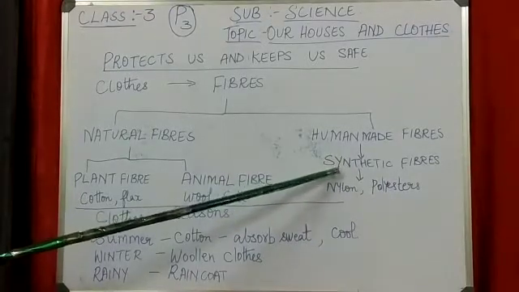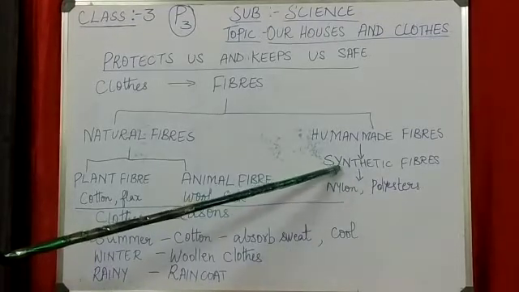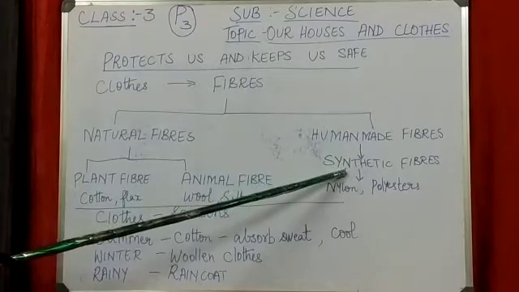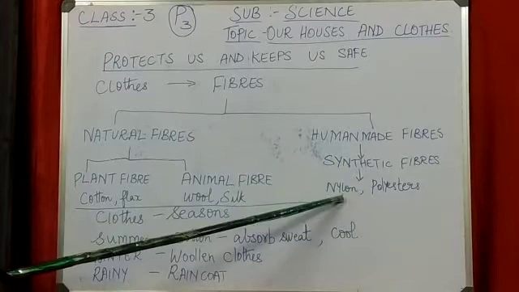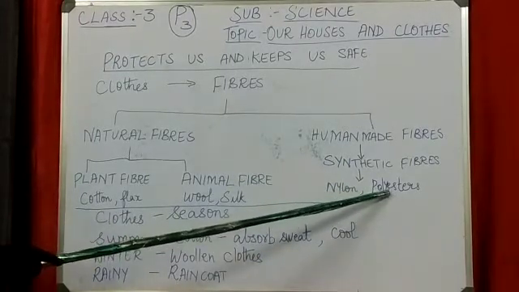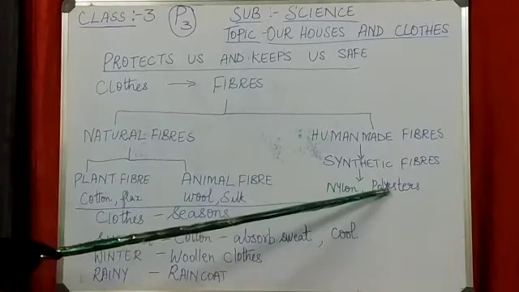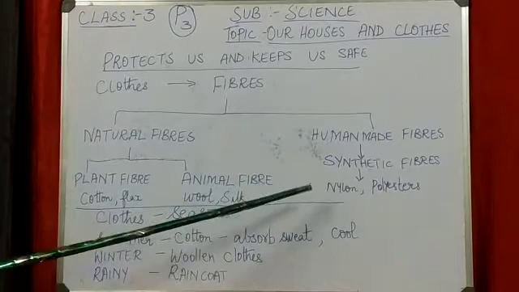Okay, this is not there in your lesson. I am just telling you how they make it. They make it from the waste of the petroleum. Then from this synthetic fiber they make materials like nylon and polyester. For example, you have your bags.